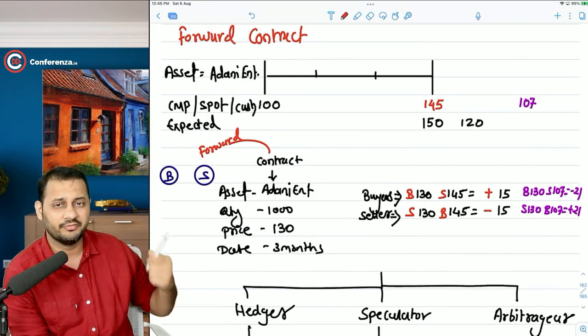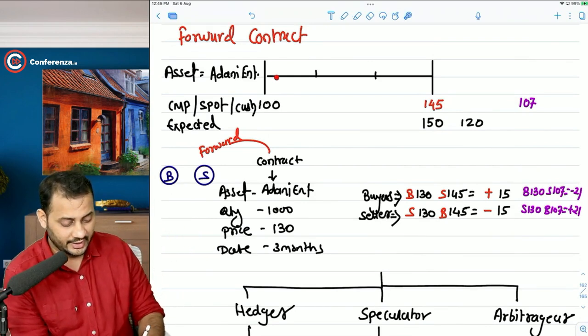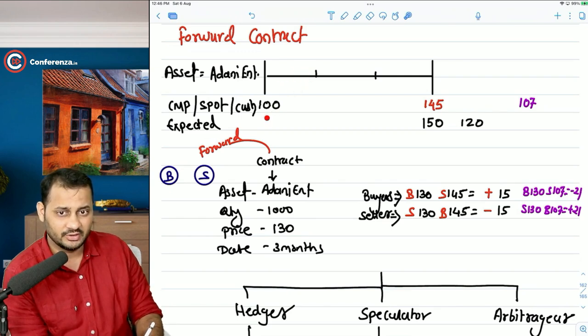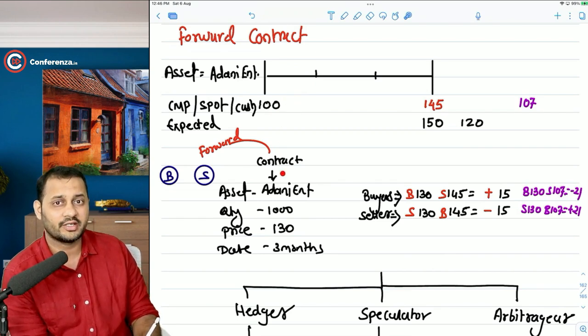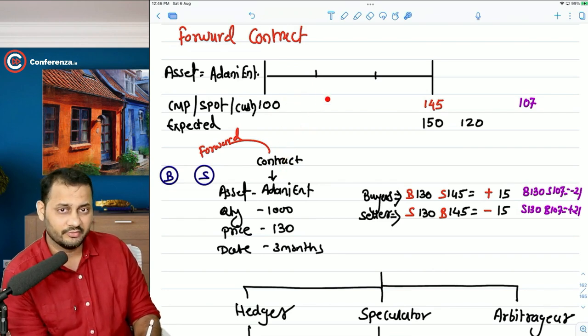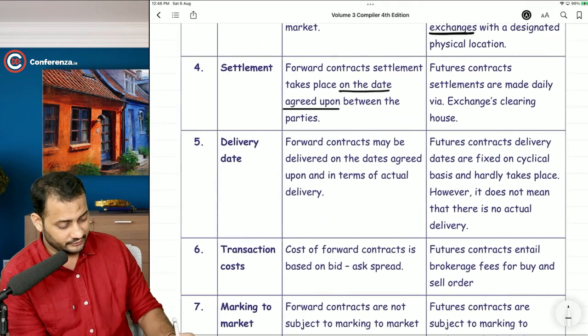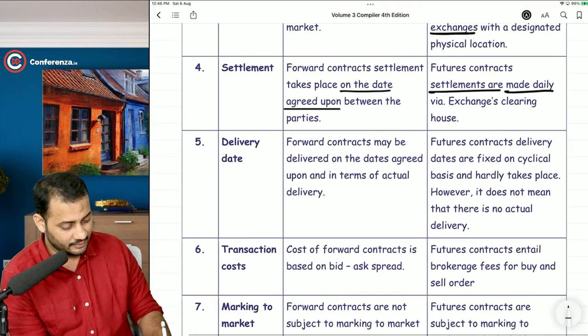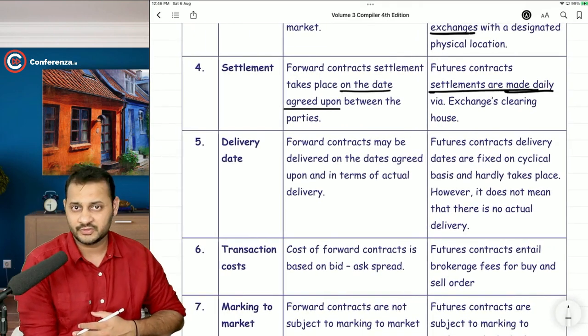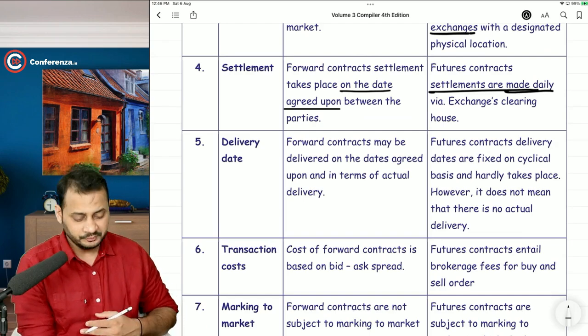But what happens in the futures? In futures, please understand, every day's price matters. Today it's 100, tomorrow it's 102 rupees. So at 102, your contract will get settled. At 104, your contract will get settled. At 105, your contract will get settled. So what happens in the futures is daily settlements happen. That's one of the good things that I will talk about.